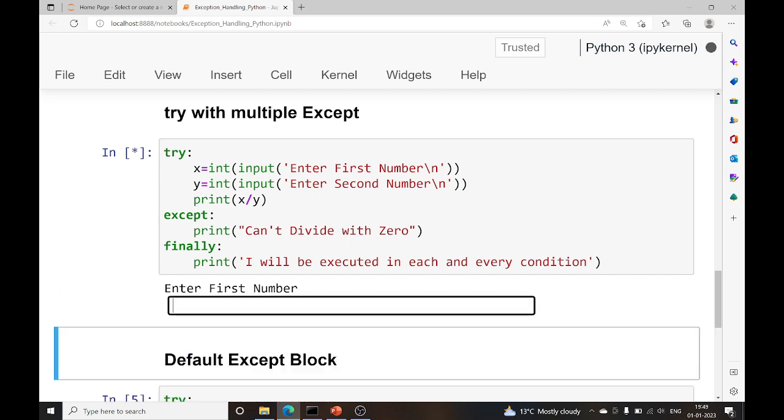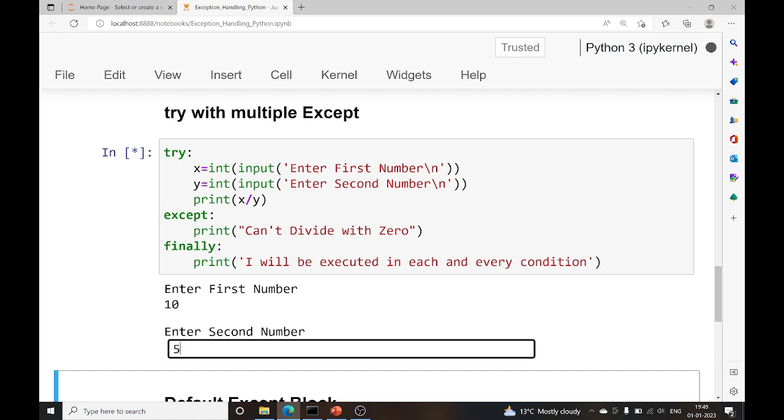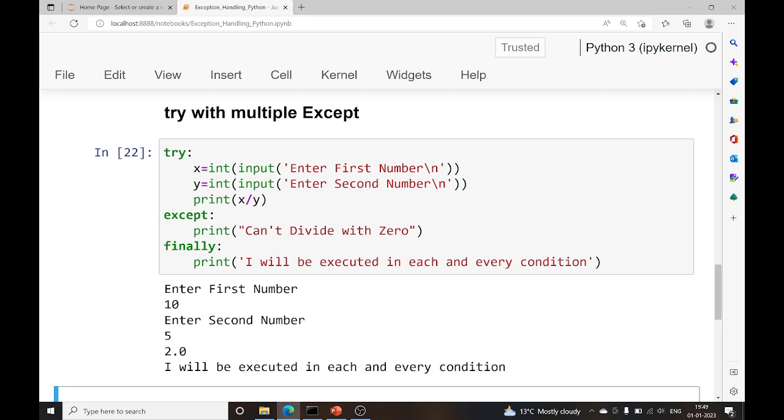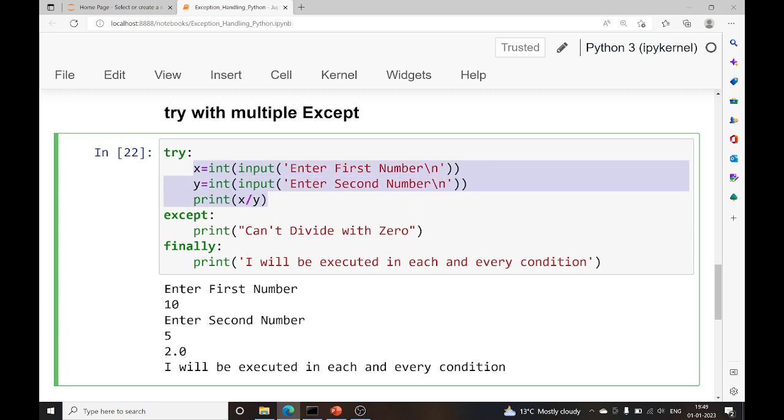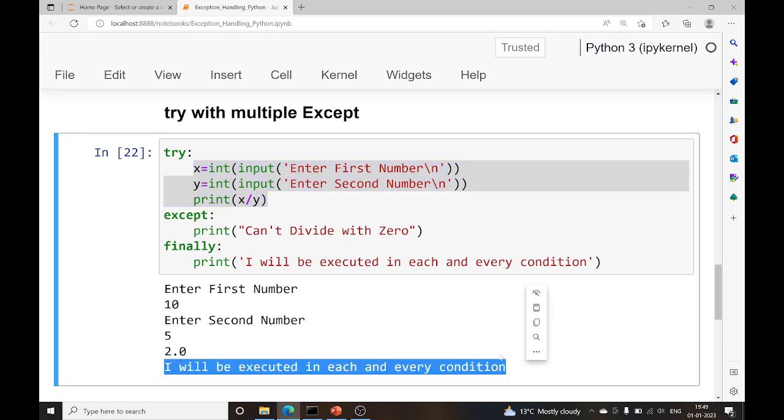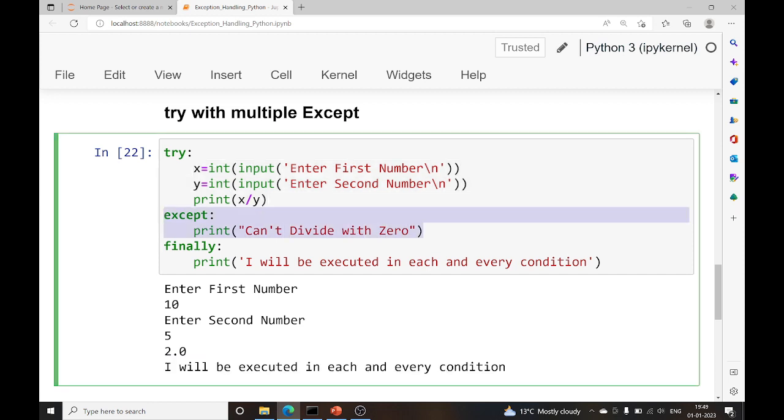Okay, so let's do a normal termination where I am entering the first number as 10 and the second number as 5. So this is normal termination. The except block is not going to execute here. We will check here. Okay, so the output is 2. So these three statements are going to execute, giving me 2, print x divided by y, and the finally block is going to execute here irrespective of this. The except block is not going to execute.